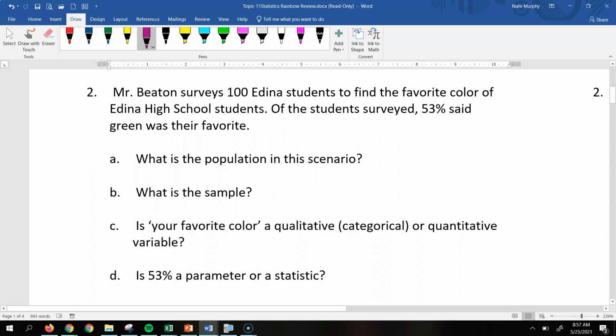All right, so then this one too, again, dealing with some vocabulary. It says Mr. Beaton surveys 100 Edina students to find the favorite color of Edina High School students. Of the students surveyed, 53% said green was their favorite. What is the population in this scenario? So in this scenario, we're not looking at all the students in the state of Minnesota. We're not even looking at all students in Edina. We're looking specifically at just the Edina High School students. That would be the population, and the sample is specifically, out of all those students at the high school, the 100 students that Mr. Beaton surveys.